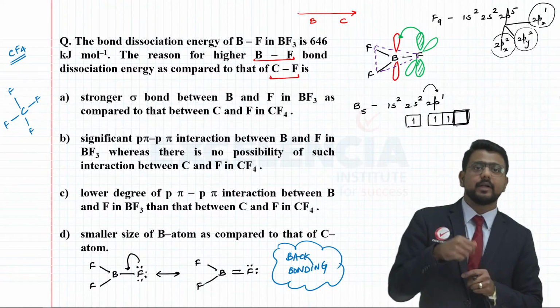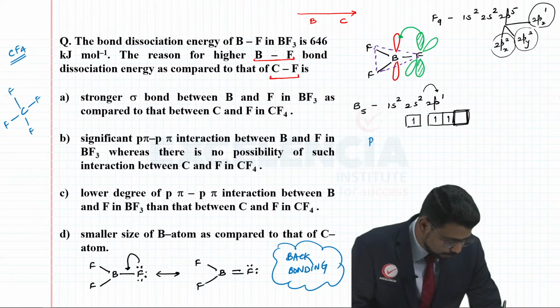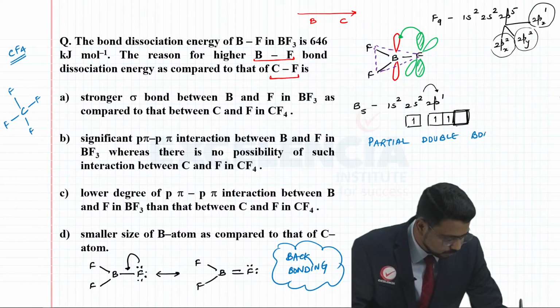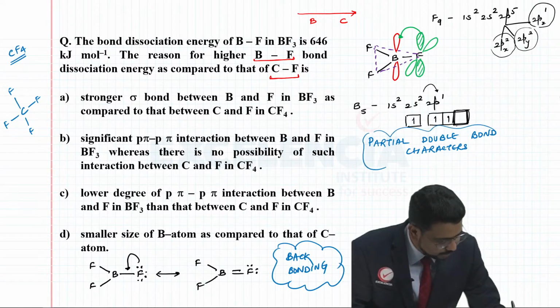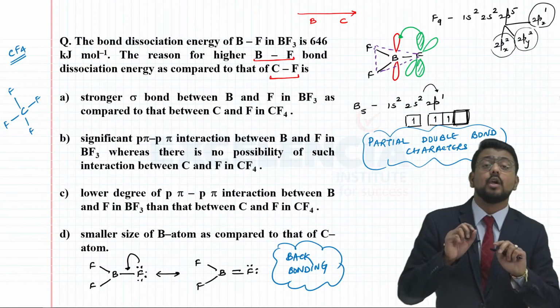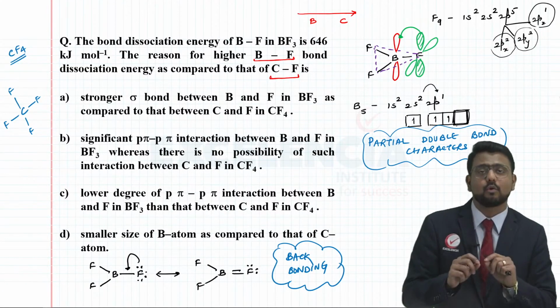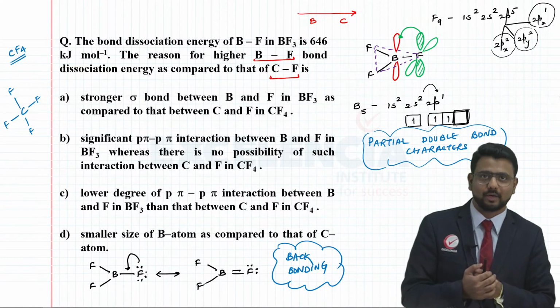However, in BF3, you have what we call partial double bond character. And because you have partial double bond character in the BF3 molecule, it will require a higher amount of energy for the bond to be broken, right?